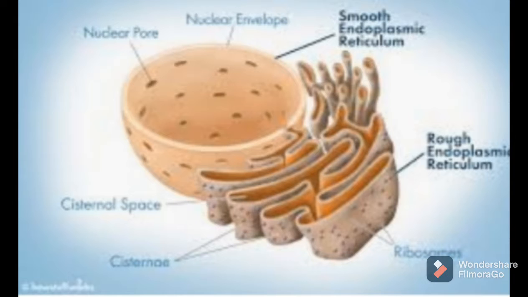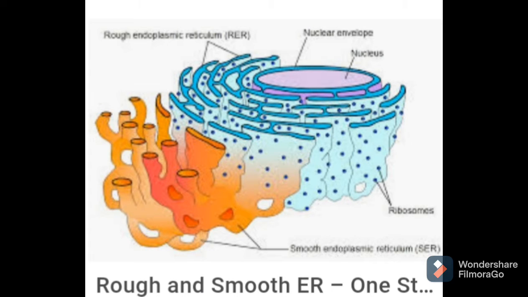In some places, it is connected to the cell membrane at one end and to the nuclear membrane at the other end. The three important parts are cisternae, which are closed fluid-filled sacs, then tubules and vesicles.